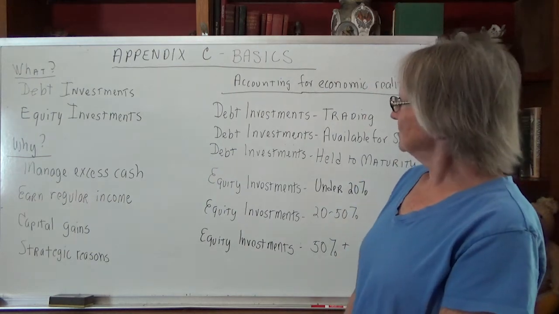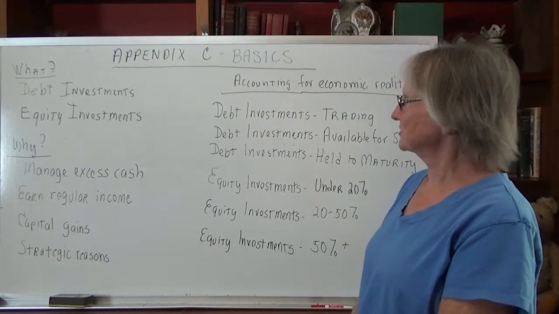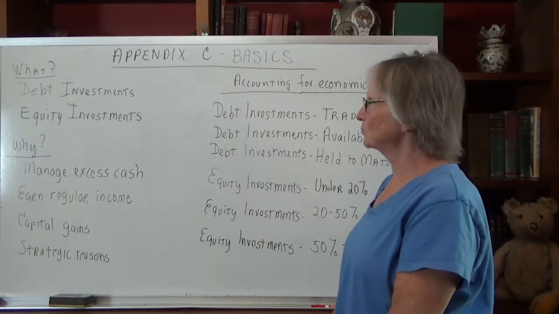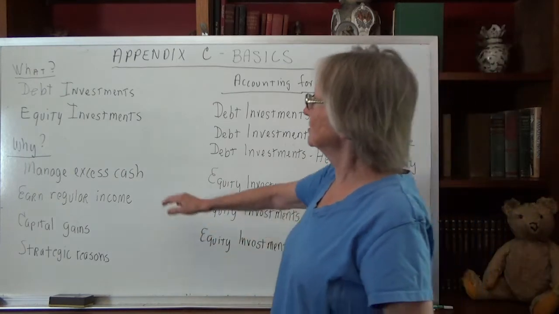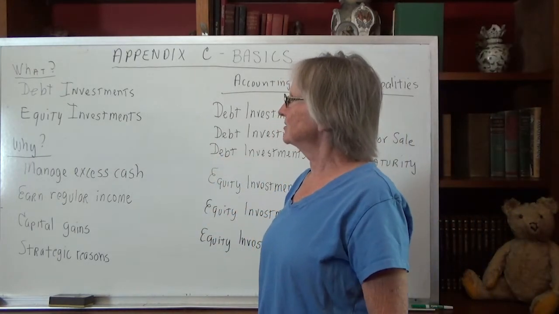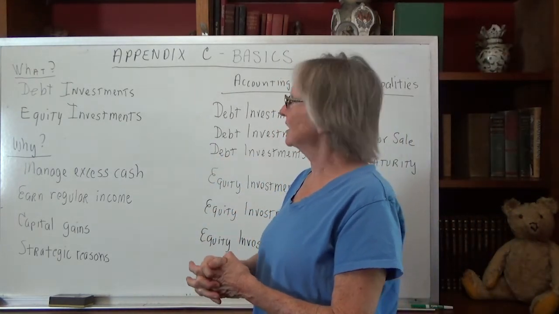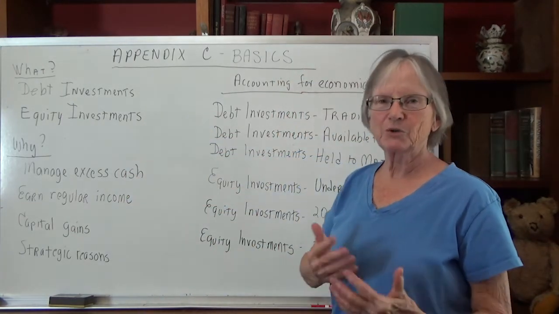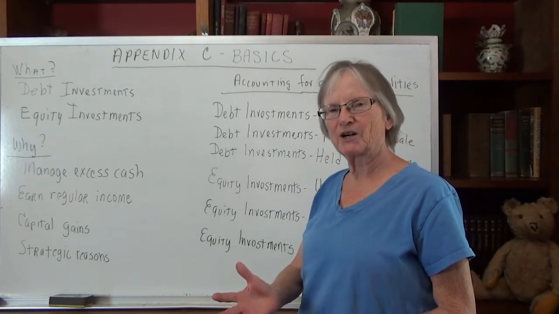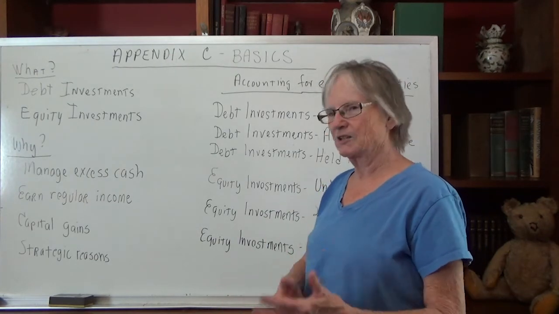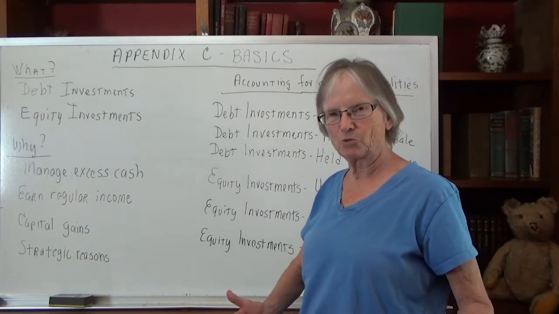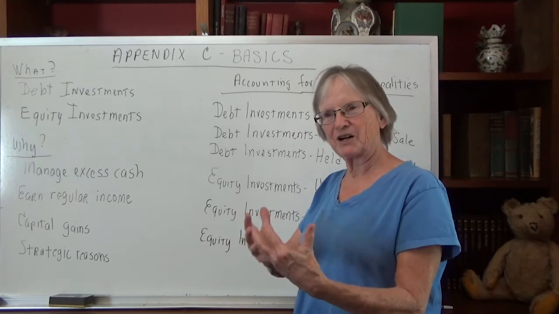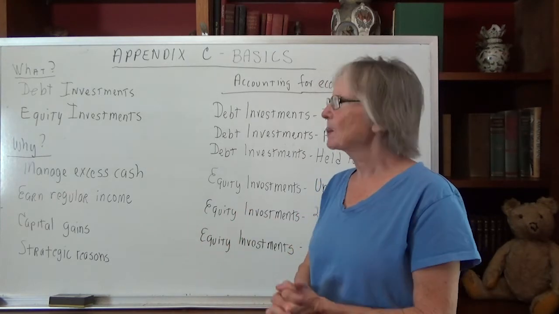We're up to Appendix C, and this is the video on the basics. So first of all, what are we talking about in Appendix C? Well, we're talking about investments, and basically two different kinds: debt investments and equity investments. Your debt investments are when the company invests in the bonds of another company. So bonds and stocks trade on the open market. So now our company is buying the bonds that another company has issued.